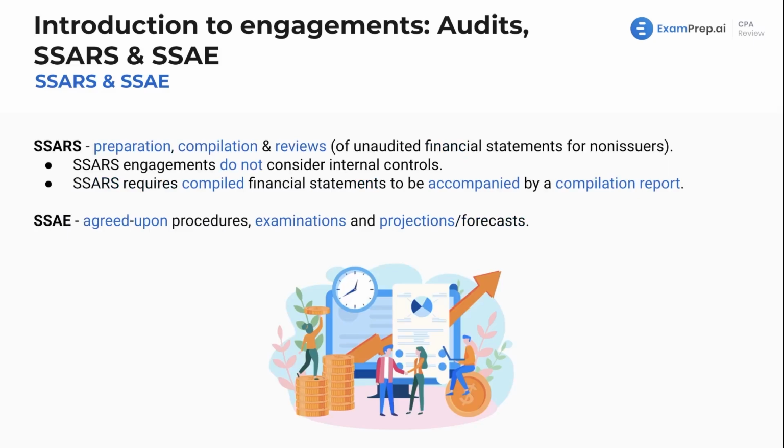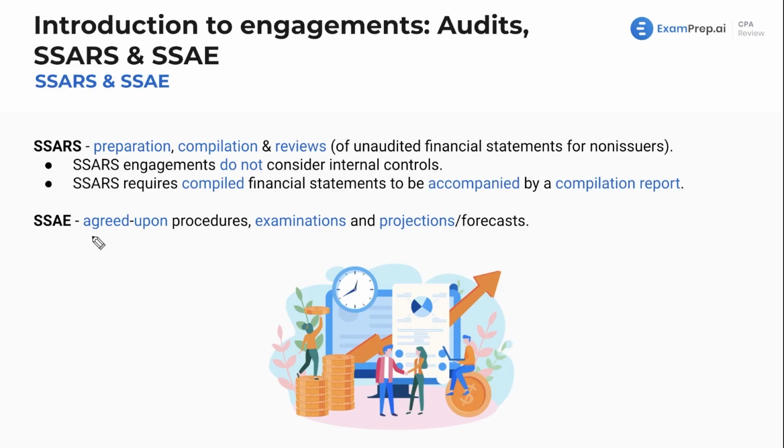Now, just another comparison here, SARS and SSAE. We're going to see this. It's always historically an important point, something to make note of. Well, SARS, as we saw, is going to cover preparations, compilations, and reviews, which do have their own lesson dedicated to them. These do not consider internal controls. These are going to require compiled financial statements to be accompanied by a compilation report. A point to keep in mind: if you have compiled financial statements, memorize that you need a report for those.